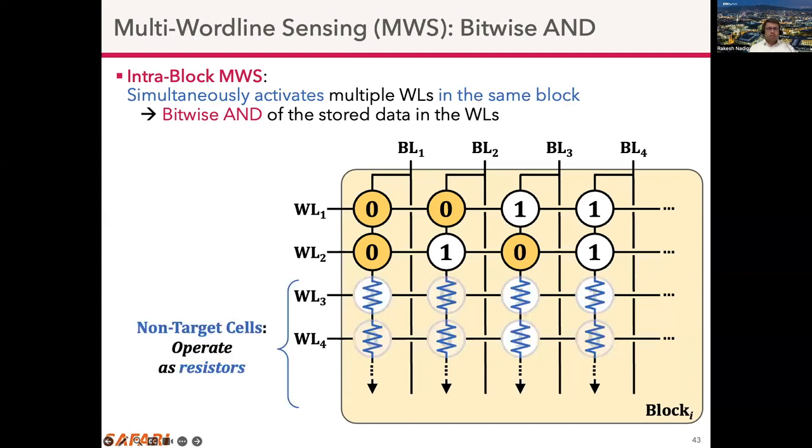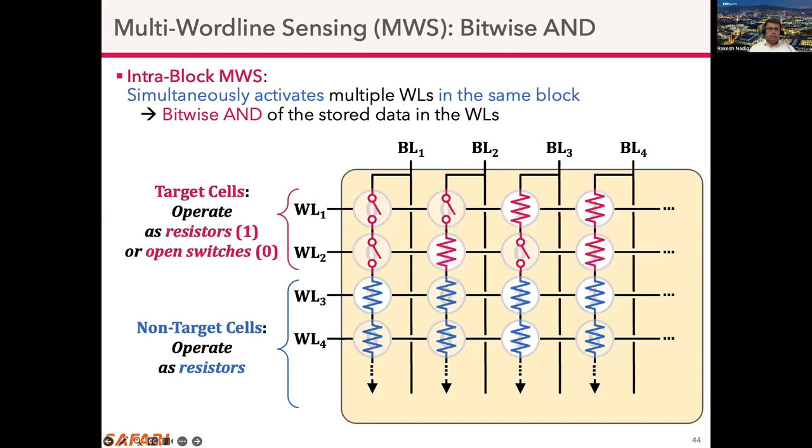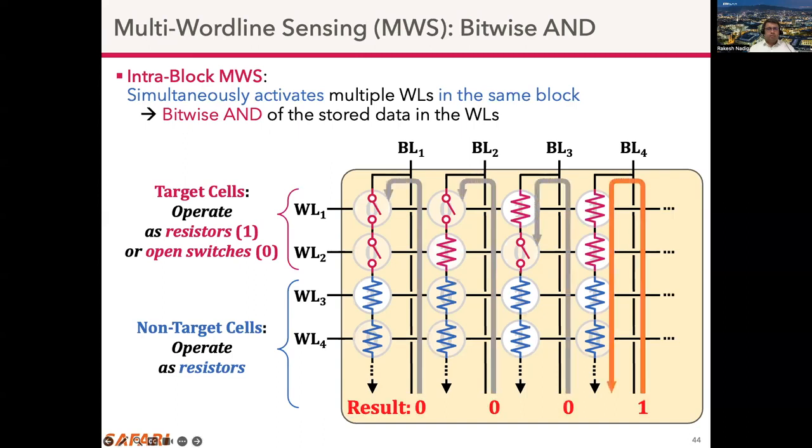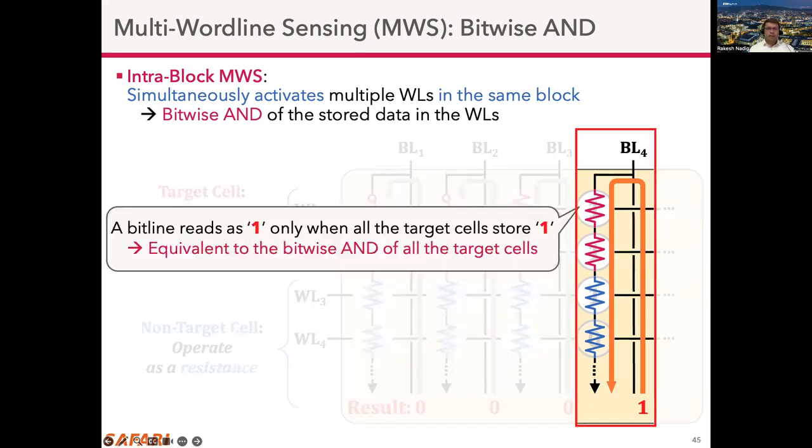We start with an example where we read two word lines, and the other word lines are non-target cells which operate as resistors. And we read word line 1 and word line 2 simultaneously. And depending on the data stored in these cells, during a read operation, the bitline current flows through the NAND string. And here we see that in bitline 4, the current flows through the NAND string because all cells operate as resistors or store the value 1. And this is similar to the bitwise AND of the target cells.